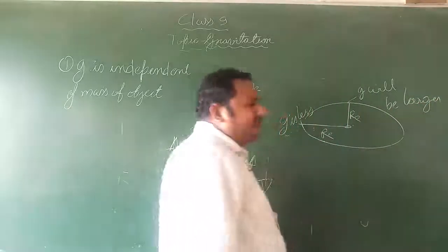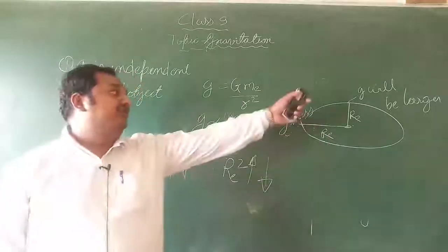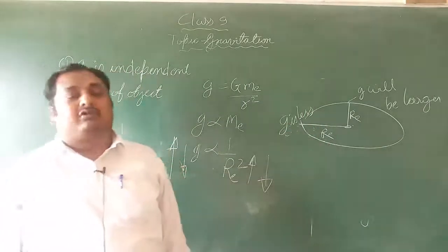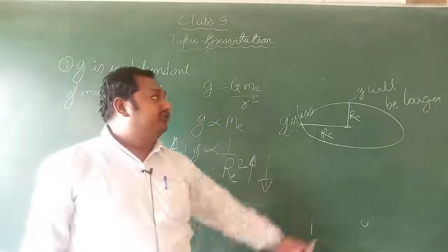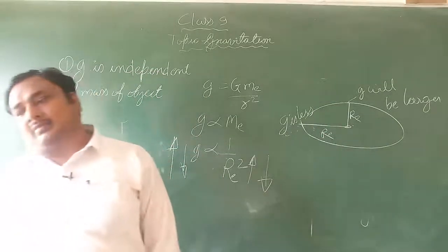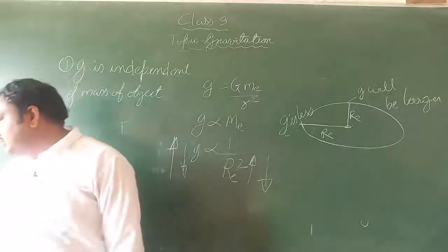So there is a difference of the acceleration due to gravity at the poles and at the equator. Okay, so that's for today.